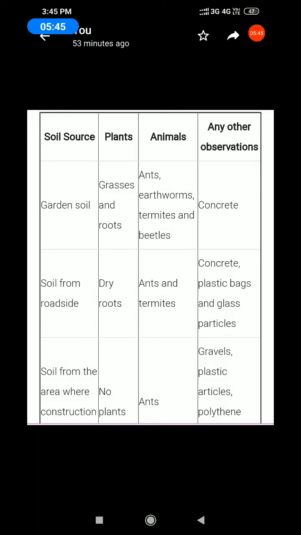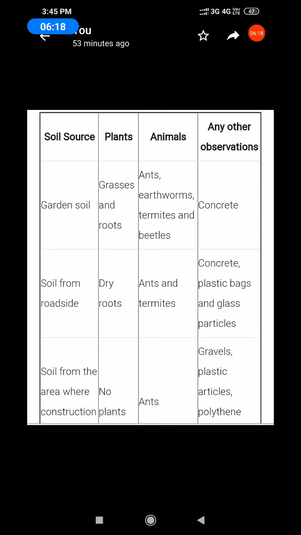First one, garden soil. Plants: grass and roots. Next, animals: ants, earthworms, termites and beetles. Next, any other observations: concrete.